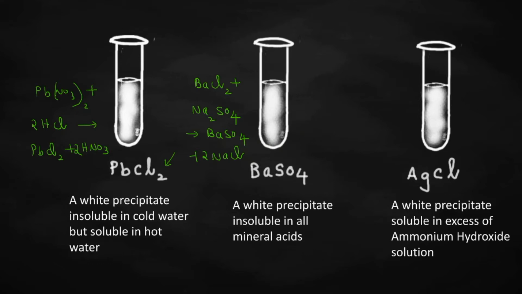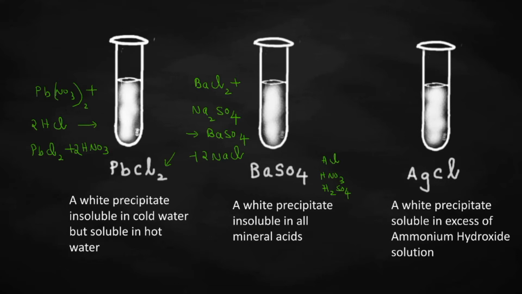Whenever barium sulfate is produced as a result of a chemical reaction, you will be getting the question, what will be the observation of the reaction? So you can add one more extra point. A white precipitate insoluble in all mineral acids. What do you mean by that? If you are adding hydrochloric acid, nitric acid and even sulfuric acid also, this precipitate will remain insoluble. Correct? So you should remember that.